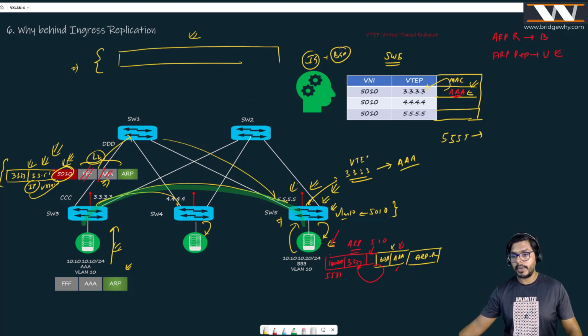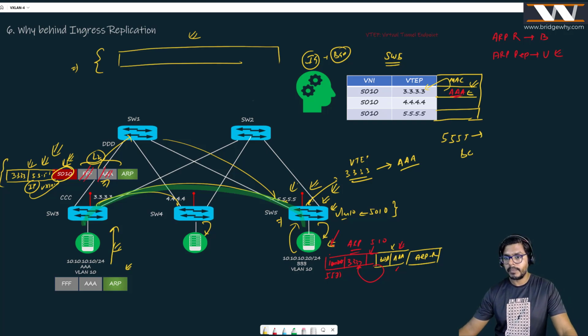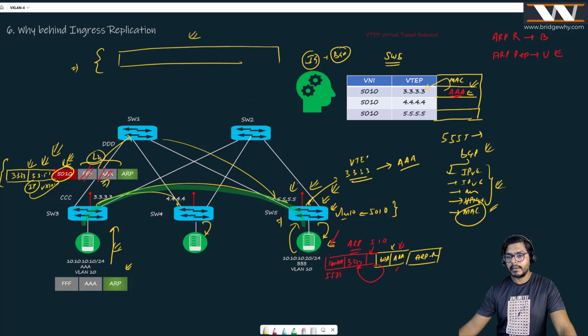You all must be knowing that in BGP we can send IPv4 routes, we can send IPv6 routes, we can send multicast routes, we can send BGP VPNv4 routes. You all know that if you have seen my MPLS class, you must have seen the address family concepts. BGP now can send MAC addresses also. Believe me.